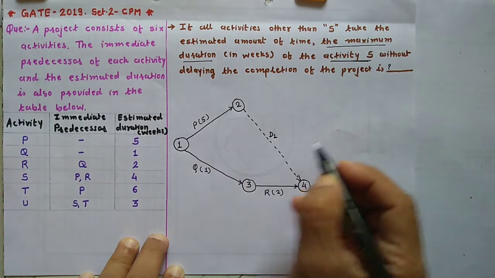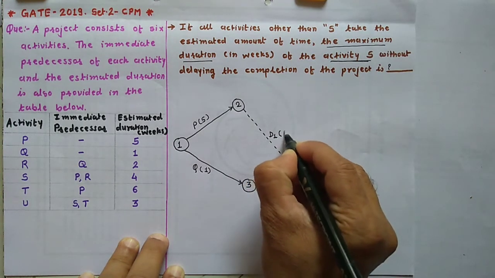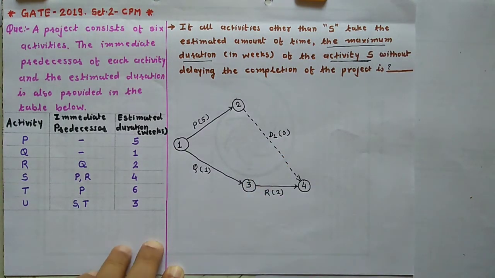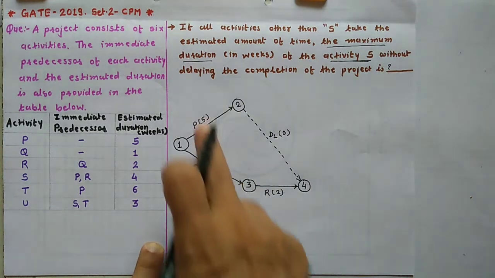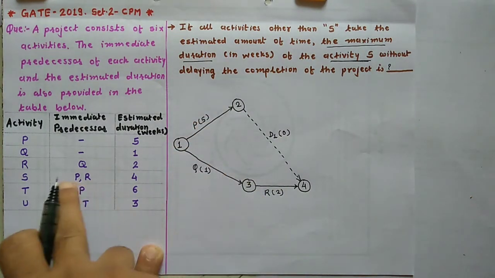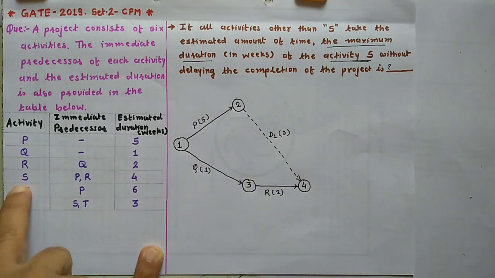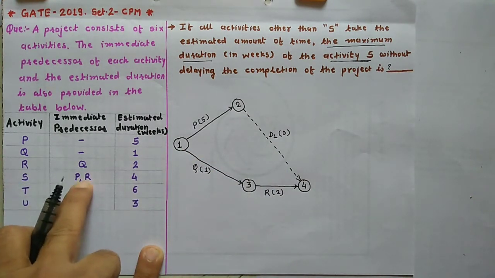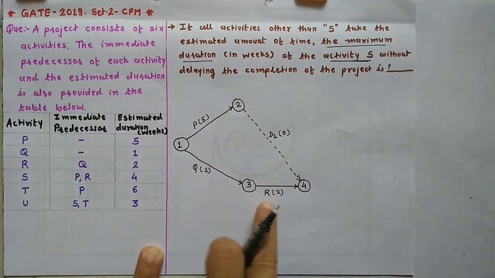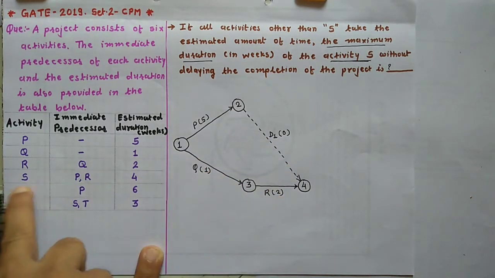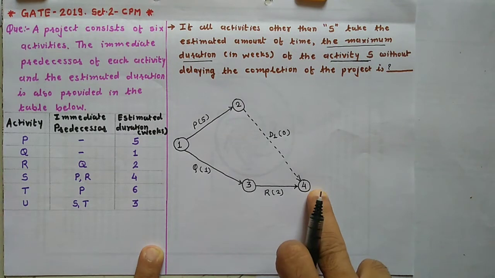You can represent it as D1 and the duration of dummy is always 0. So this is the dummy activity through which our P and R activities will join. So activity S, predecessors are P and R. So P and R is joined now.